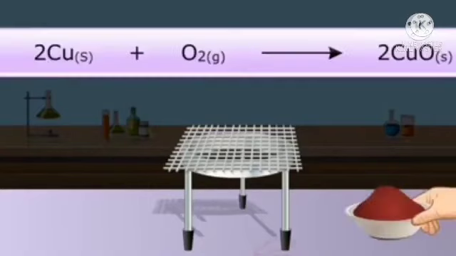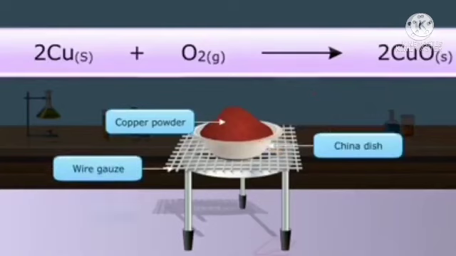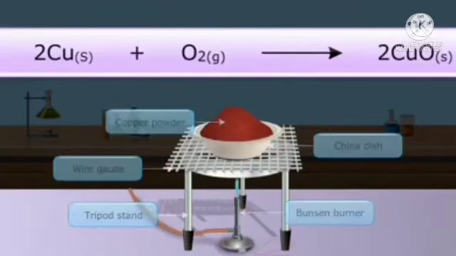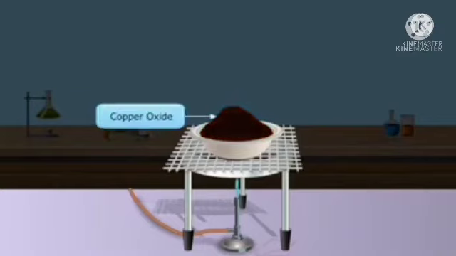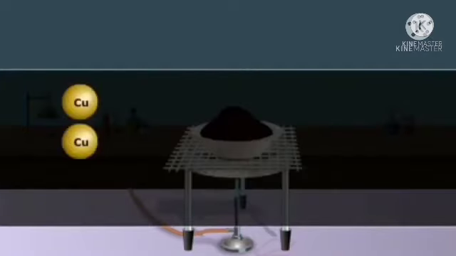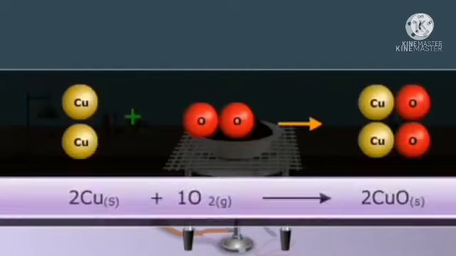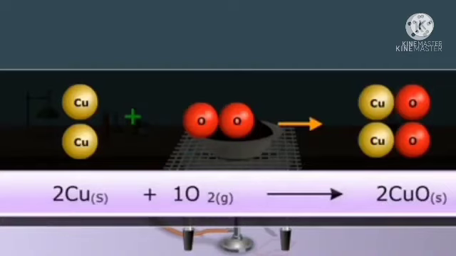Balancing chemical equation. Consider the following chemical equation. It tells that copper in solid state reacts with oxygen gas to form solid copper oxide. Copper plus oxygen gives rise to copper oxide. The formulae of the reactants copper and oxygen are Cu and O2, and the product copper oxide is CuO. Here 2 moles of copper react with 1 mole of oxygen to form 2 moles of copper oxide, that is the solid state.